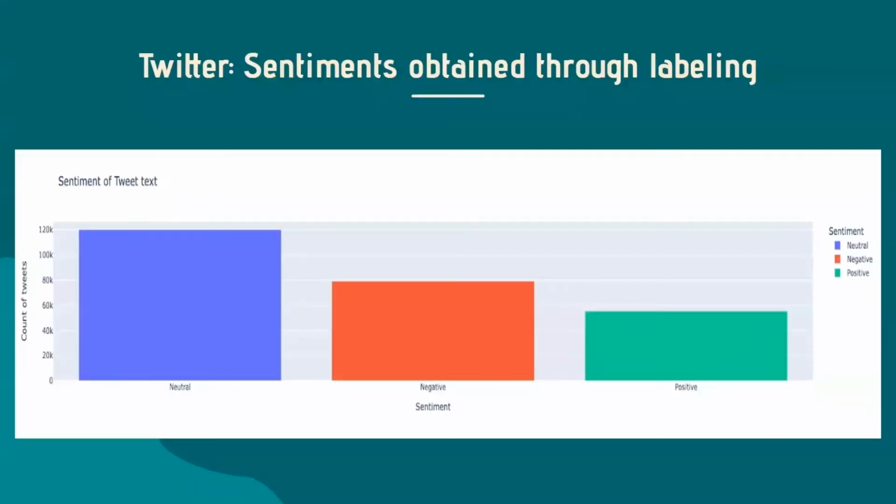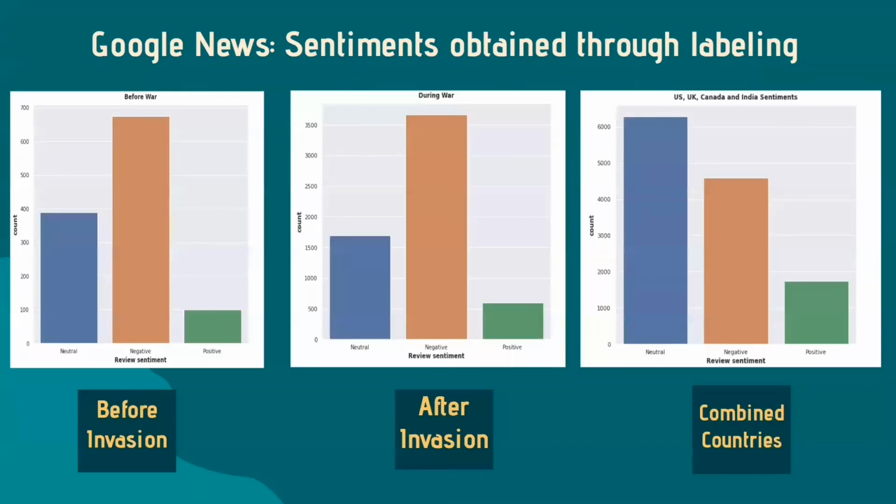Below are the results of the sentiment analysis. As we can see, surprisingly, there are more neutral tweets than negative. This can be attributed to the fact that the dataset contains tweets from all across the world, which includes people who are directly not affected by the invasion.